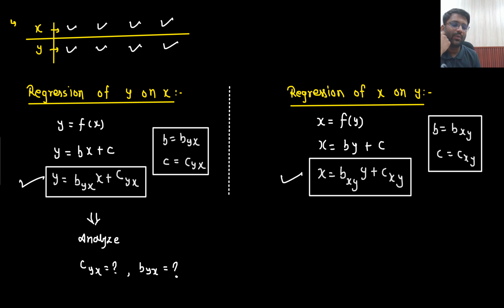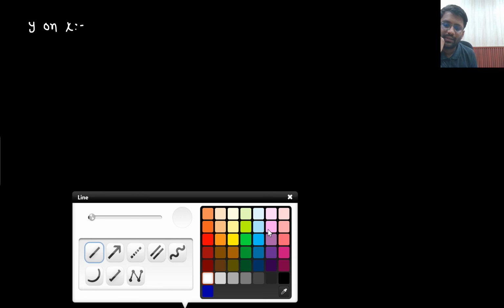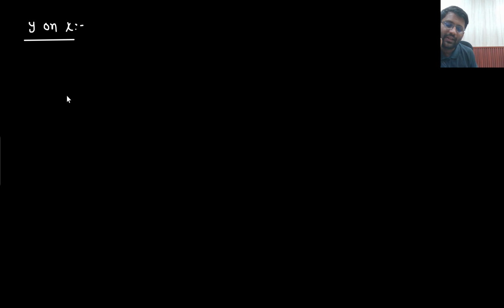I am going to derive the formula for y on x. Similarly, I can write down the formula for x on y as well. So let's write down the equation as y = bx + c. In my mind, I already know that b is the regression of y on x. This is your c, this is your b. But for calculation purposes, for better notes, I am writing it in this way.